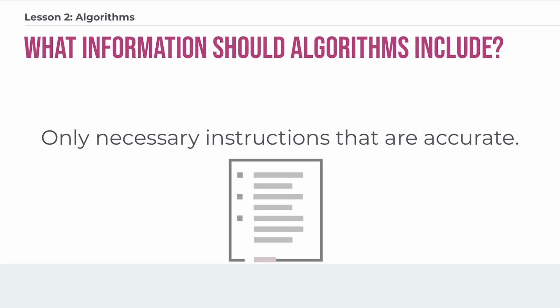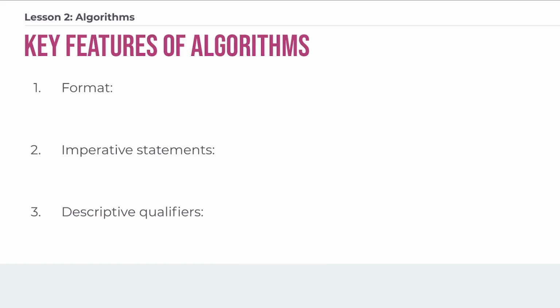All right, so what information should algorithms include? First, let's talk about what shouldn't be there. Instructions must be executed exactly as intended. So if a person or a computer, either way, reads an algorithm, they need to understand it with 100% certainty. And so again, at the previous slide, those 3 things, the format, the imperative statements, the descriptive qualifiers, all of those are very important information to include.